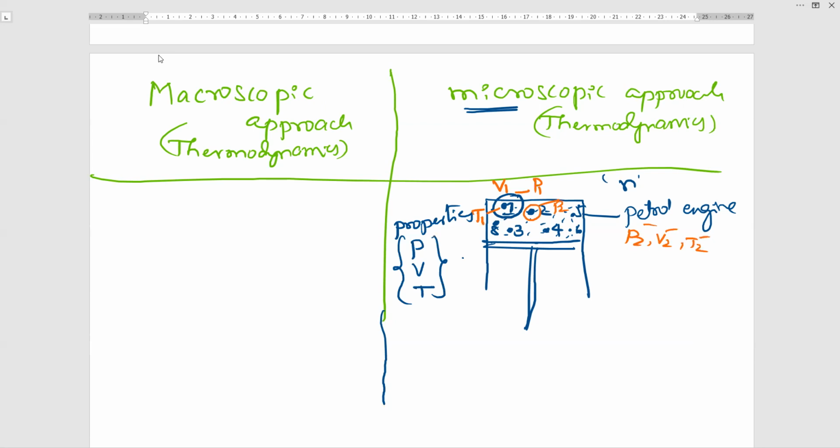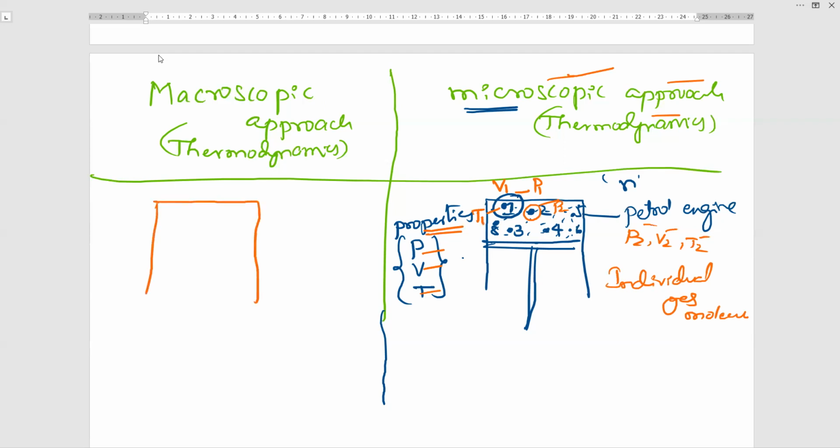Understood? So, what is the microscopic approach? The microscopic approach of thermodynamics deals with the study of properties like pressure, volume, and temperature of individual gas molecules. Individual gas molecules. That is the microscopic approach. But in the macroscopic, as the name indicates, it is macro.